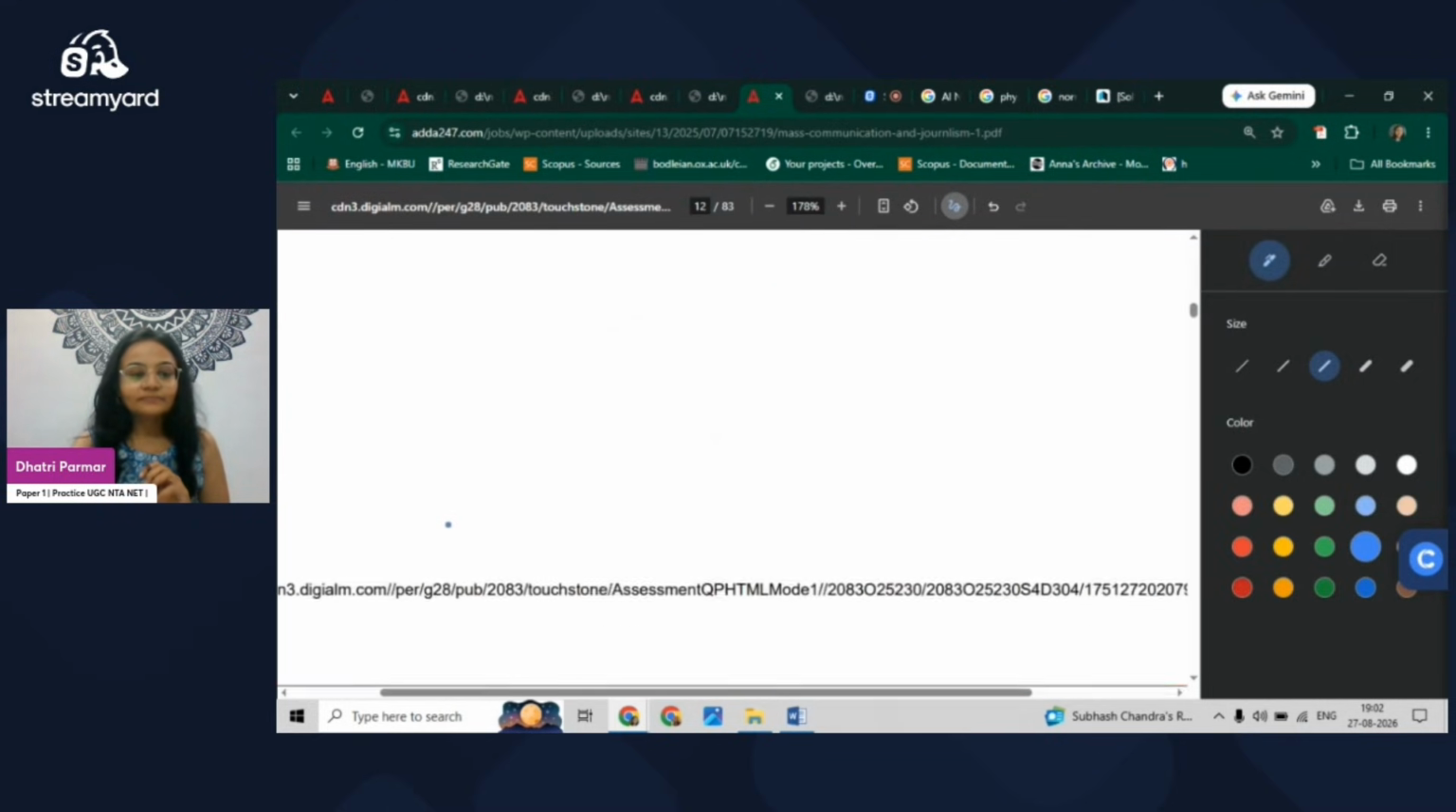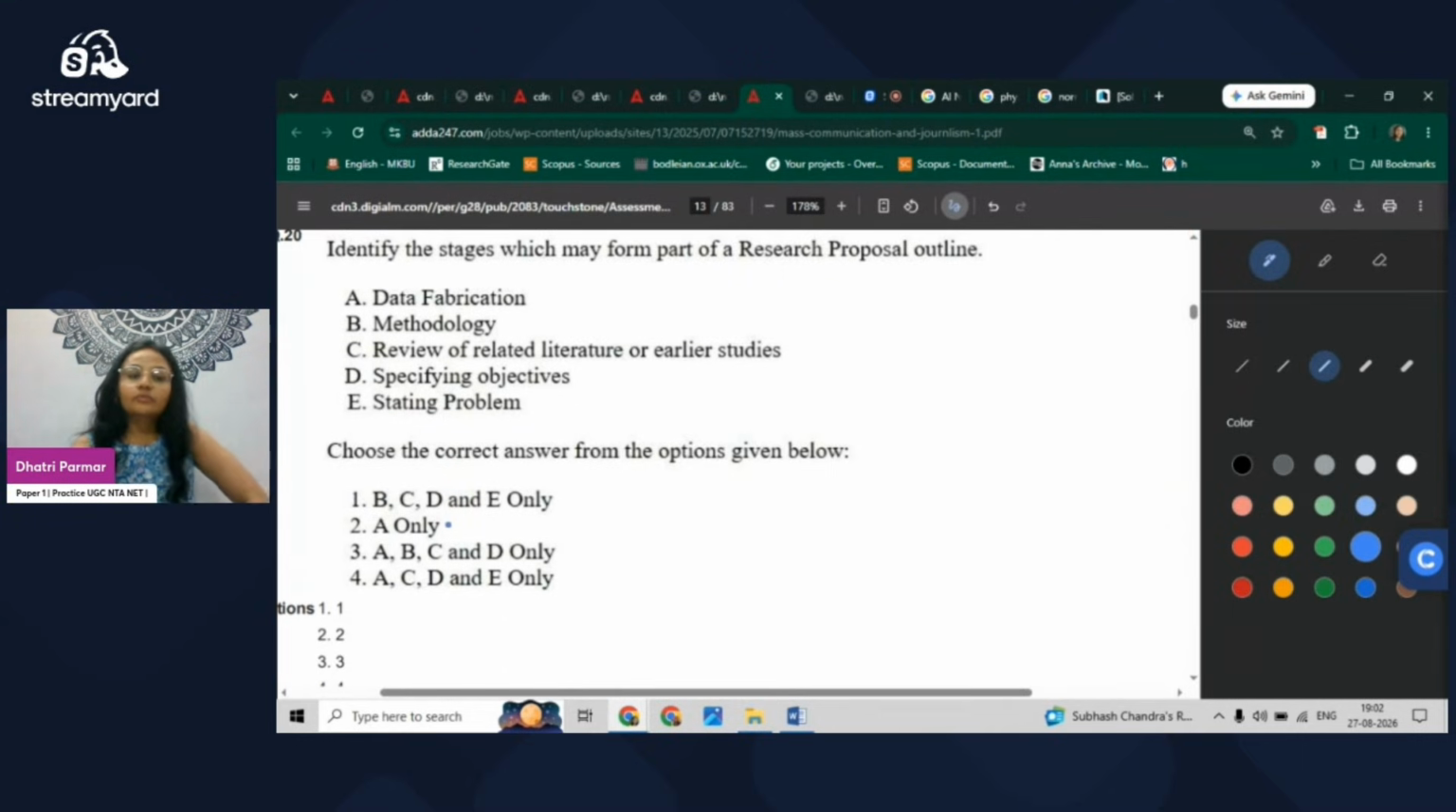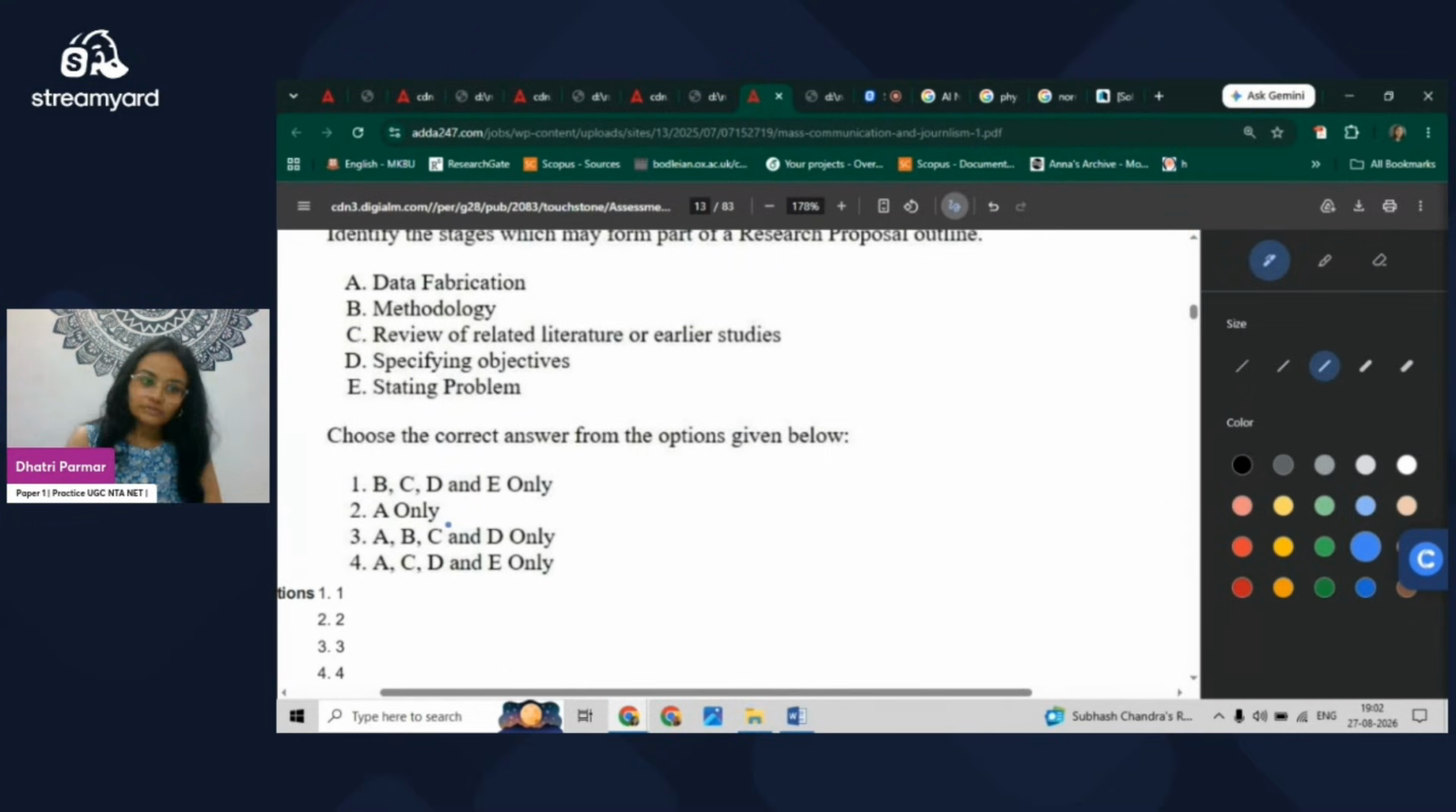Moving to the next one, identify the stages which may form part of a research proposal outline. Okay, so we have to keep in context the research proposal and data fabrication. First option itself is problematic, because fabrication we are not going to do. So A is not going to be there, and the other three options are correct, and that's why earlier studies are also there, specifying objectives is also there, and stating the problem, what we call hypothesis, is also there in the proposal.